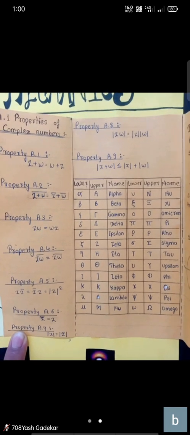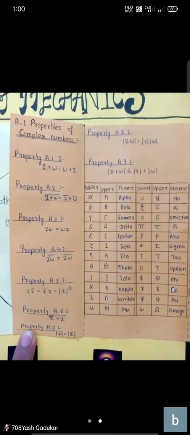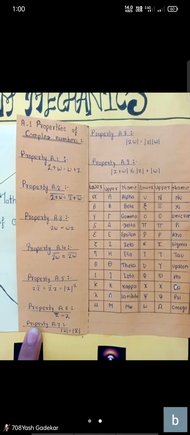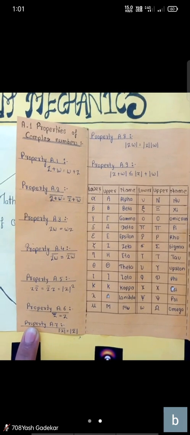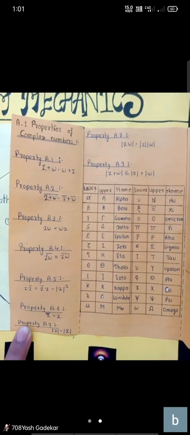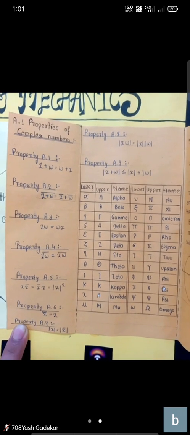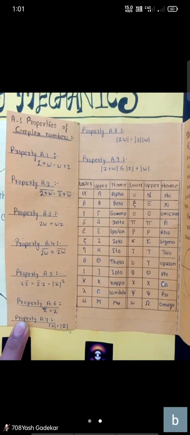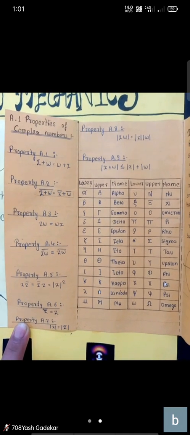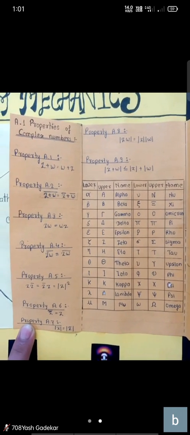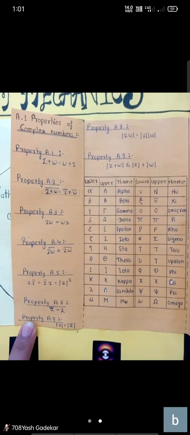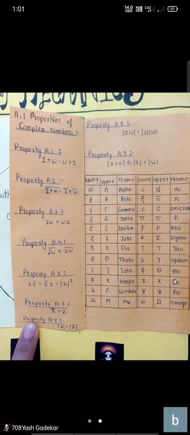Properties of complex numbers: property 1, z plus w is equal to w plus z. Property 2, the bar of z plus w is equal to z bar plus w bar. And another property, mod of z into w is equal to mod z into mod w. There are many properties and notations mentioned in our project. You can see them there.